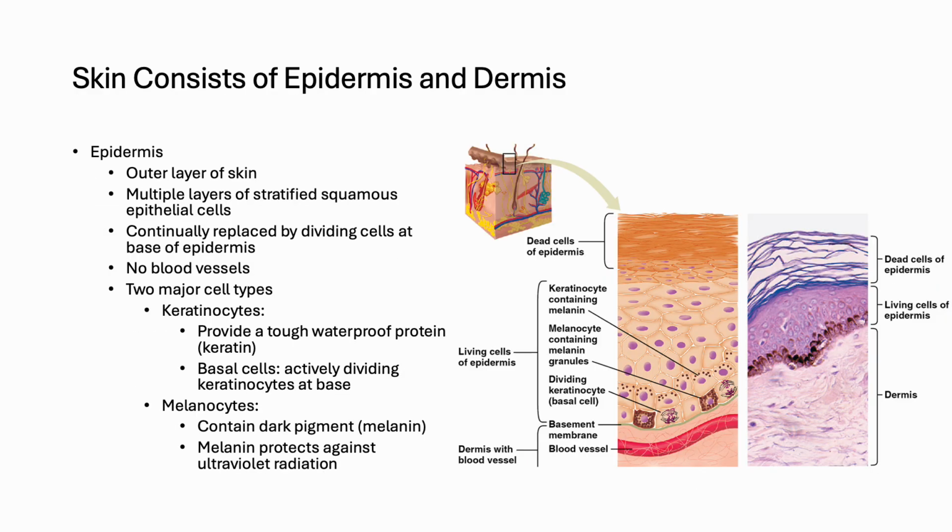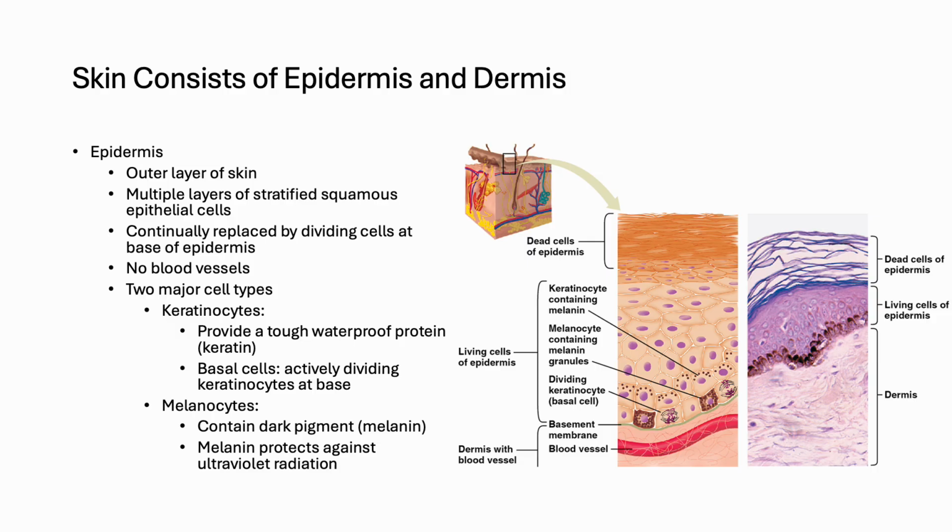The epidermis is the outer layer of skin composed of multiple layers of stratified squamous epithelial cells. Cells at the base divide continuously, pushing older cells upward, where they eventually die and form a protective barrier. The layer has no blood vessels, so cells rely on diffusion from the dermis for nutrients.